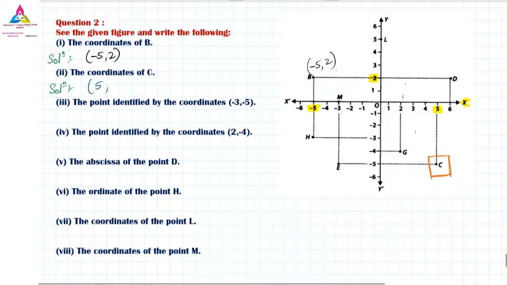But what is the y value? The x value is over here, 5. So what is the y value? It is coming and touching at minus 5. So not positive 5, it is negative 5. Yes, negative 5. So 5, minus 5 is the coordinate of that C.